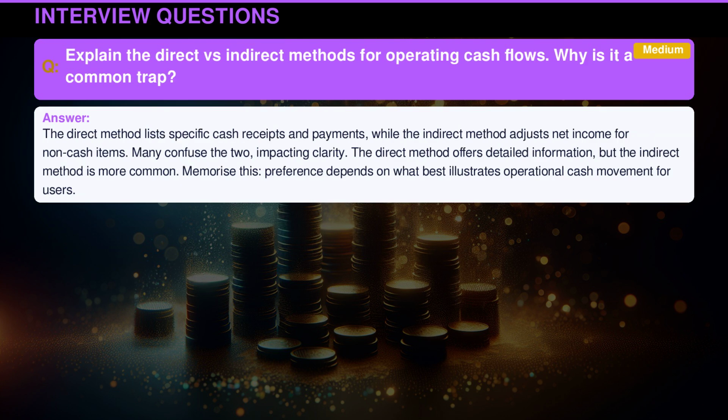The direct method lists specific cash receipts and payments, while the indirect method adjusts net income for non-cash items. Many confuse the two, impacting clarity. The direct method offers detailed information, but the indirect method is more common. Memorize this. Preference depends on what best illustrates operational cash movement for users.